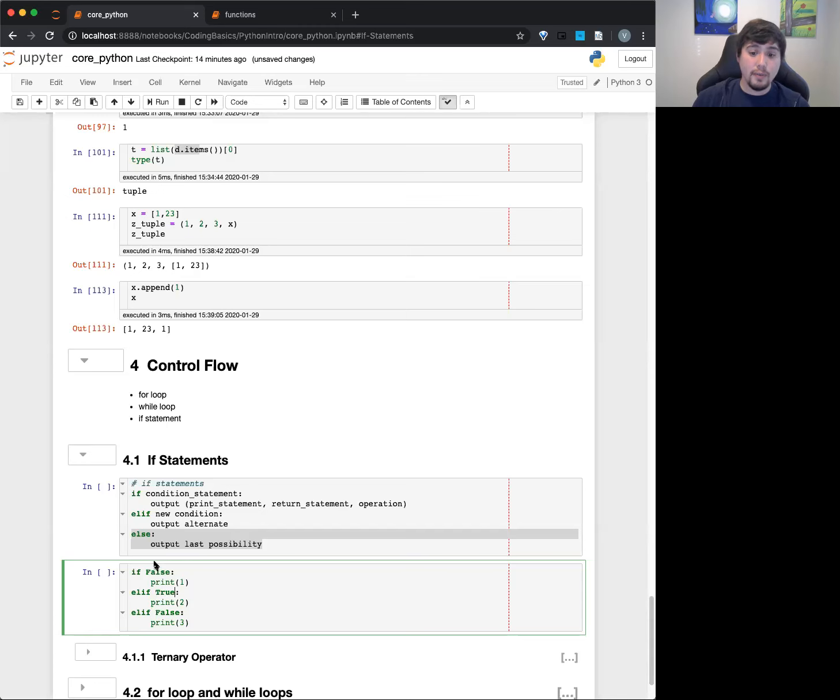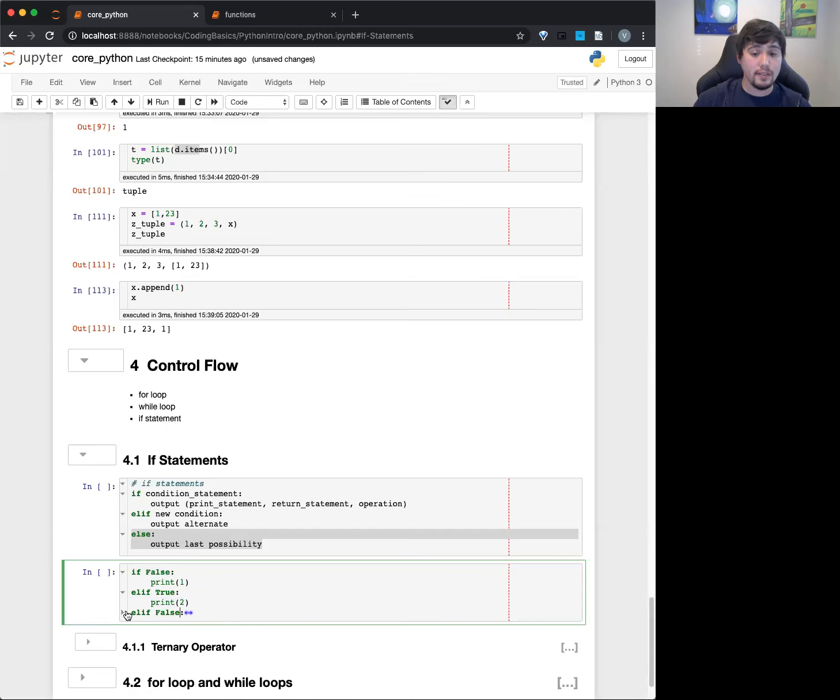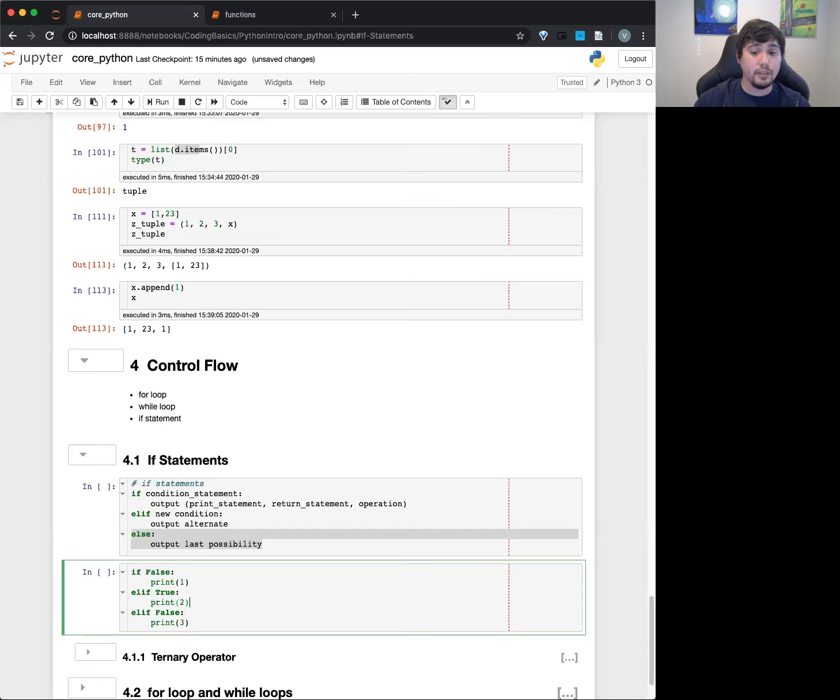So if I run this, it'll first check, hey, is this first condition false or is it true? It's false, skip over it, and go to the next one. Hey, is this condition true? Yeah, it's true. Go ahead and run this block right here. And then it'll stop right there. It won't check anymore. So if I go ahead and run this now, this will just print the number 2.